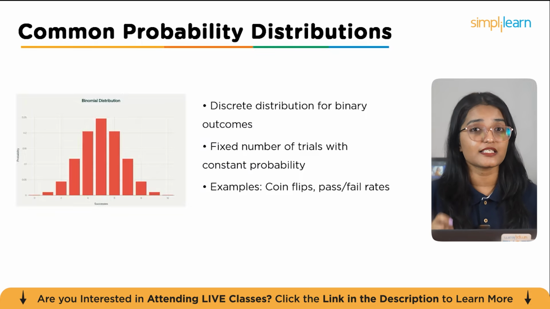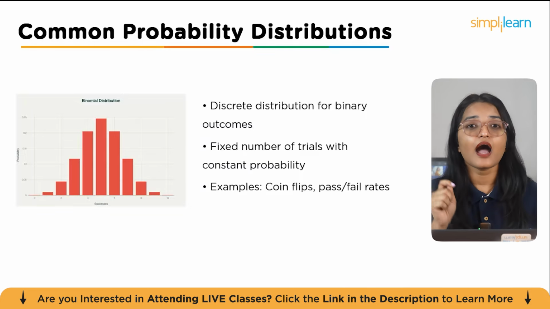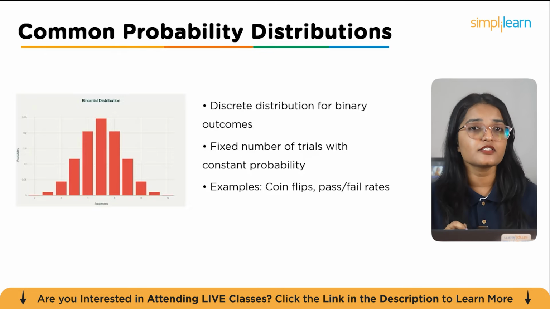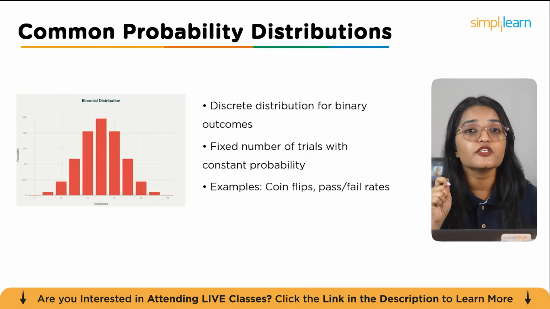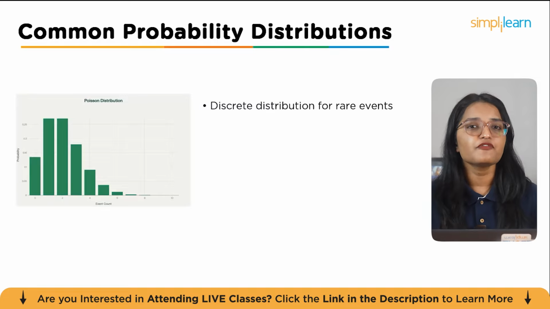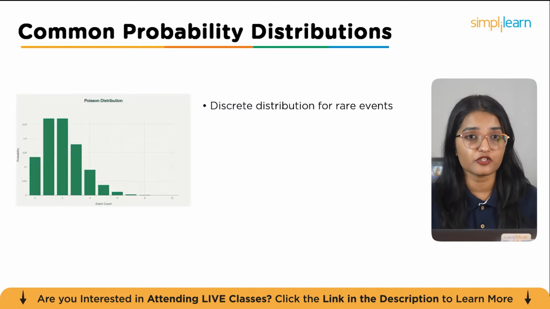Examples of a binomial experiment include coin flips and measuring how many students pass or fail a test. This distribution helps us model and analyze outcomes when only two possibilities exist in each trial. Now, let's focus on the Poisson distribution, another key type of probability distribution.